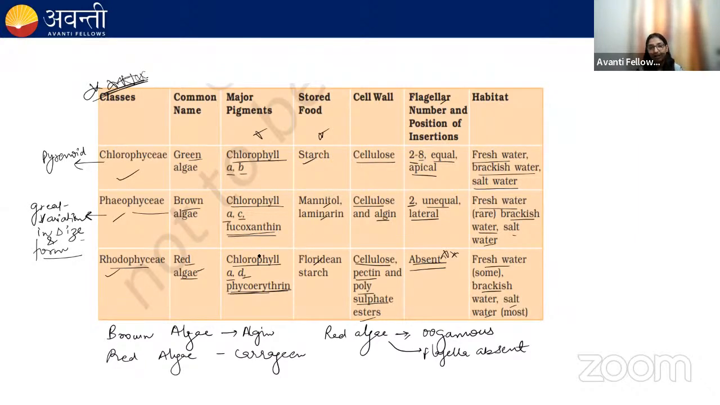So these are the important points which I have discussed regarding the algae. Please remember these important points and the points which I have told you are very important. Okay. Please remember those points. They're very important from the exam point of view.